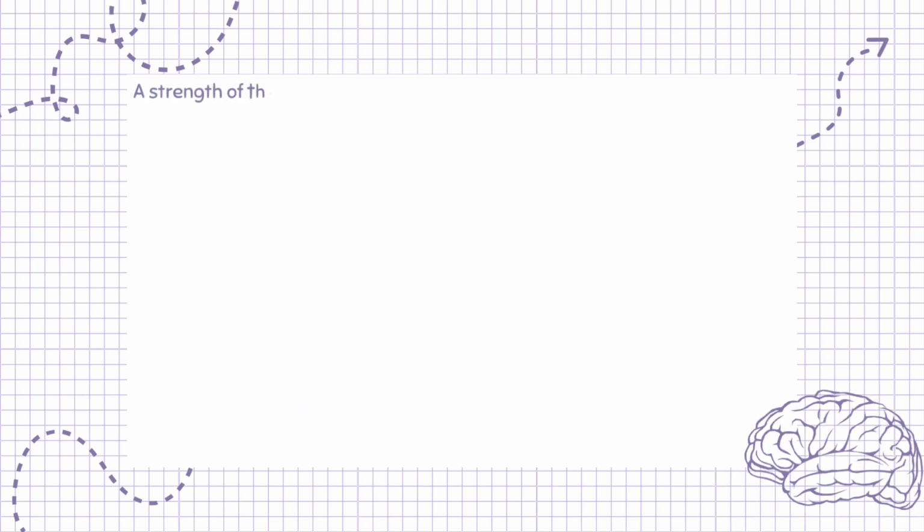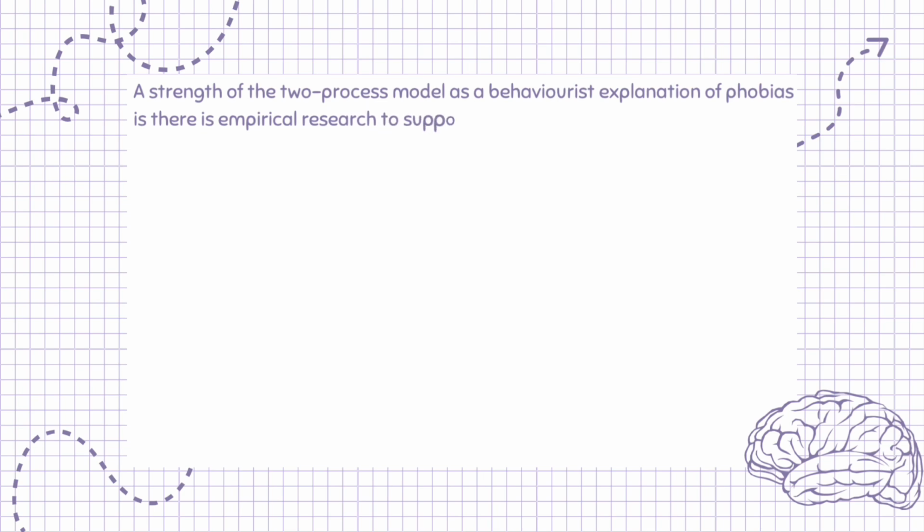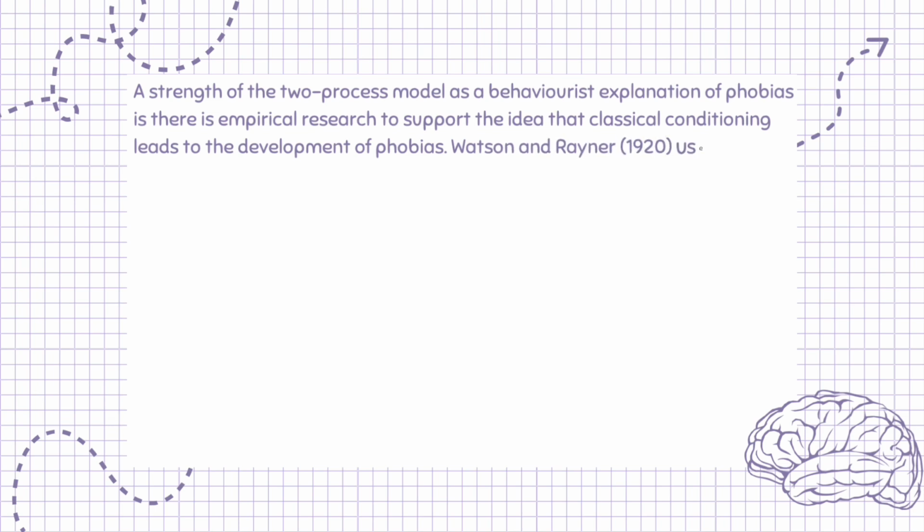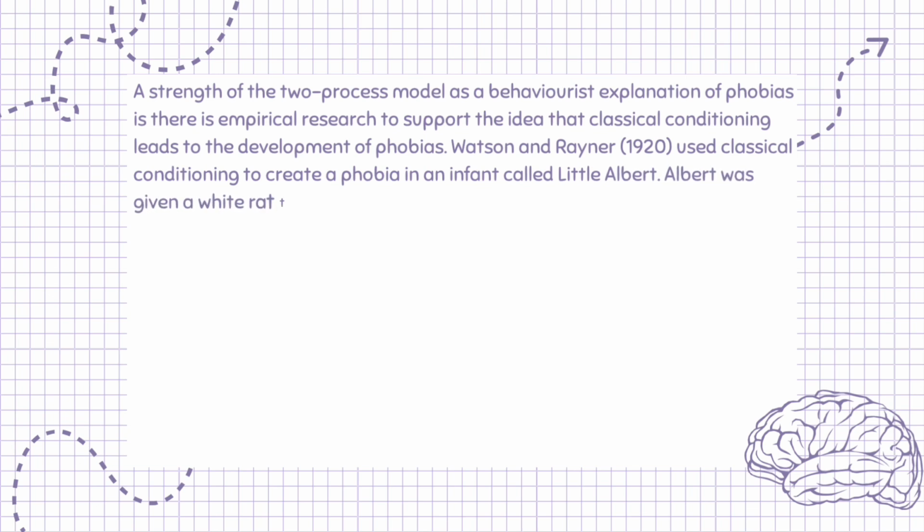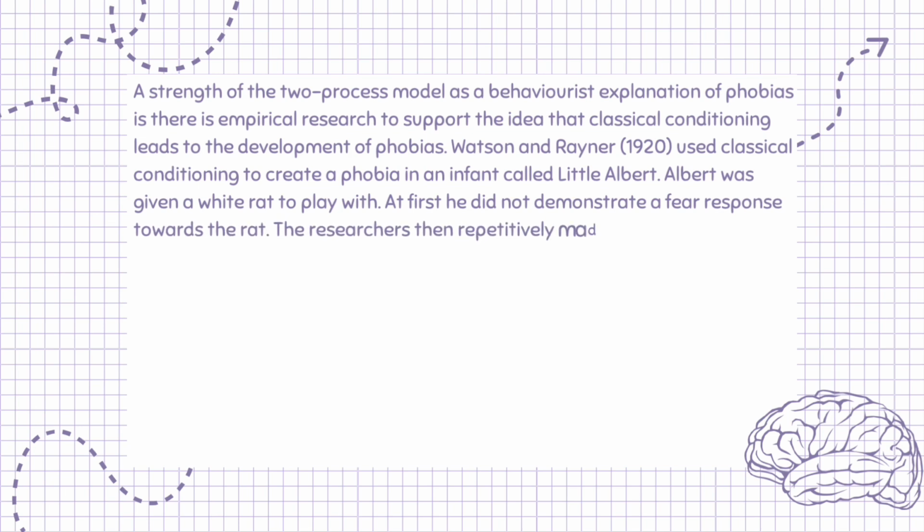A strength of the two-process model as a behaviorist explanation of phobias is there is empirical research to support the idea that classical conditioning leads to the development of phobias. Watson and Rayner, 1920, used classical conditioning to create a phobia in an infant called Little Albert. Albert was given a white rat to play with. At first he did not demonstrate a fear response towards the rat. The researchers then repetitively made loud noises which frightened Little Albert when he was playing with the rat.